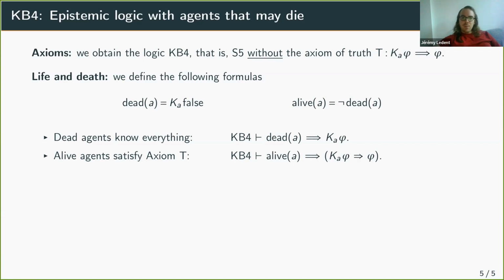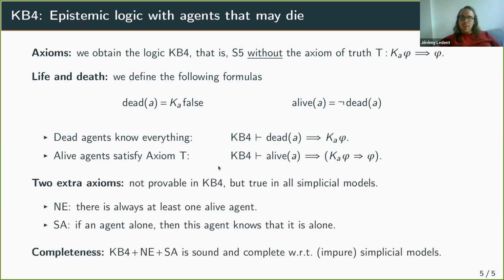In this logic, we can write formulas that express whether an agent is dead or alive, and we can prove some interesting facts about those. This is not the end of the story, however. We have 2 extra axioms, the axiom of non-emptiness and the axiom of single agents, which are true in all simplicial models, but not provable in KB4. With those axioms, we get a sound and complete logic with respect to the class of simplicial models.